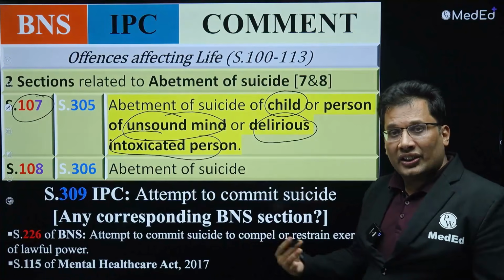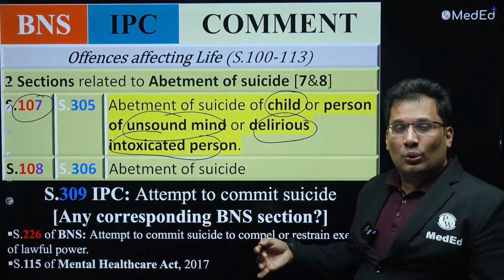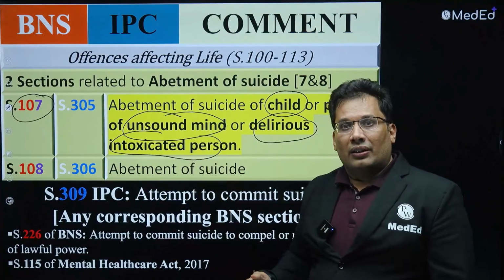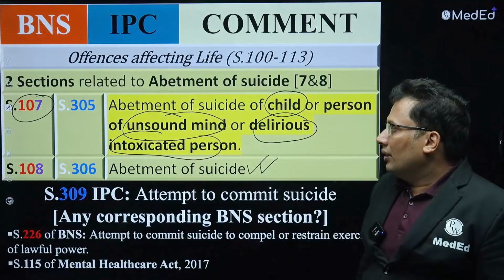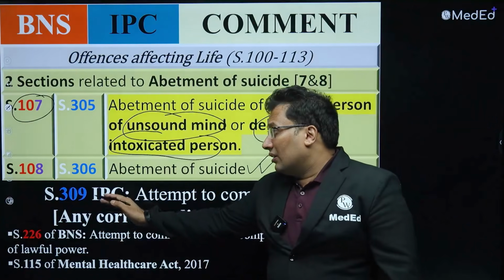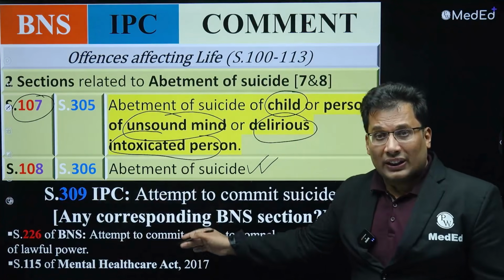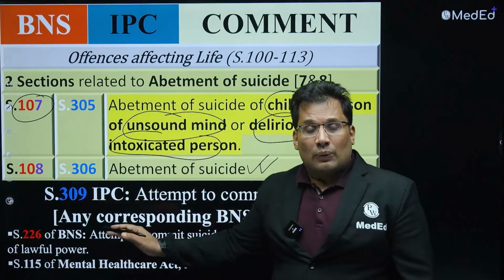So torturing someone, helping a child to commit suicide, that is 107. Abetment to suicide is 108. Previously it was 309, which was attempt to suicide, and that was basically not punishable.